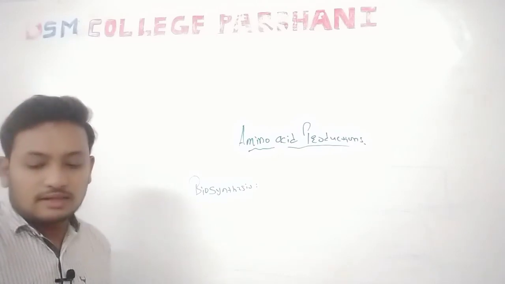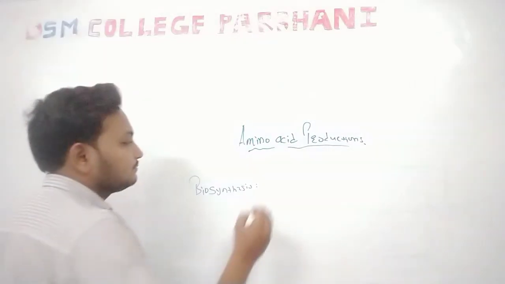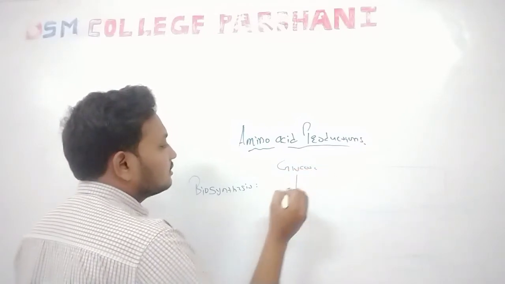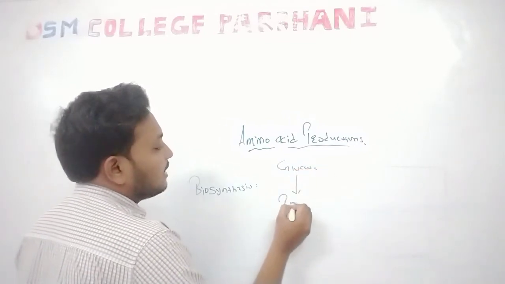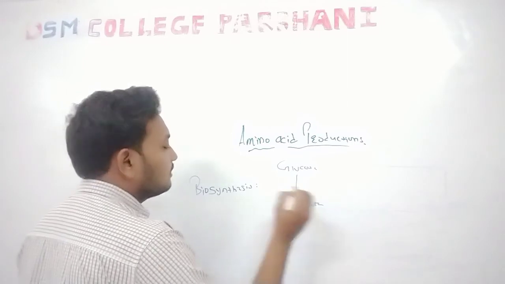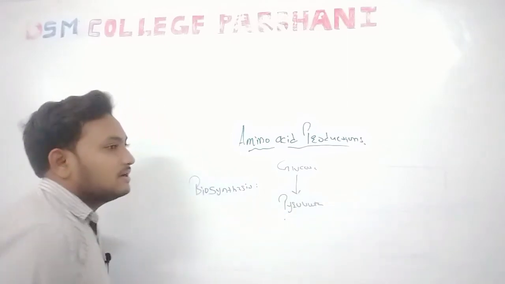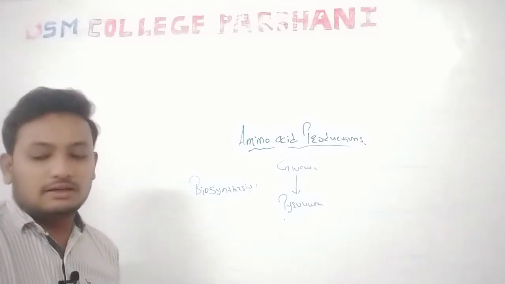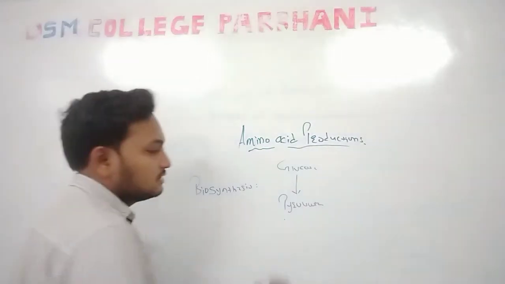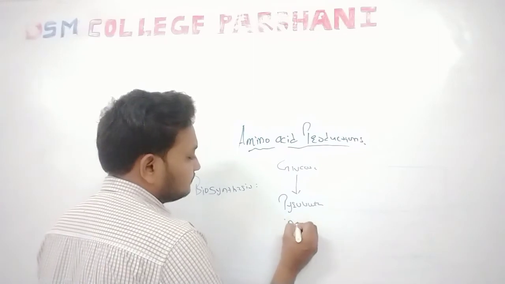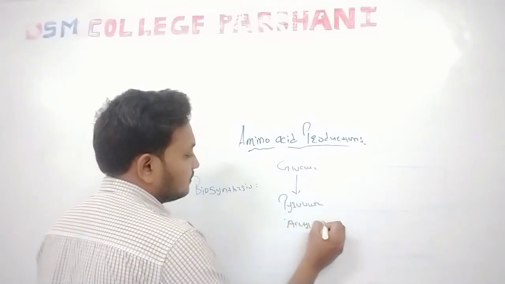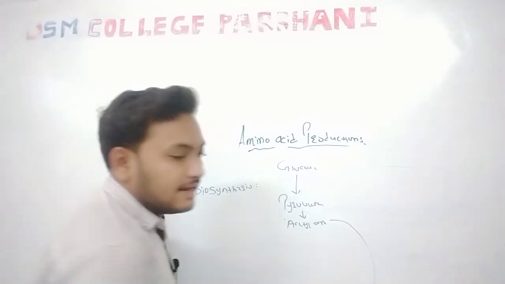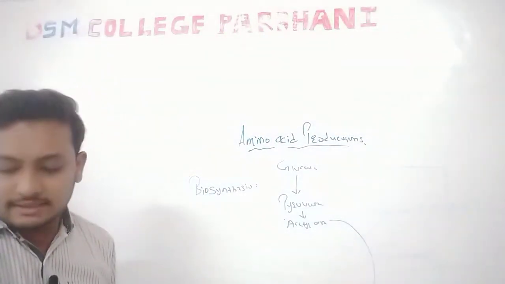We know that glucose, through the EMP pathway, is converted into pyruvate. This pyruvate, in the aerobic condition, is condensed with the acetyl molecule and converted into acetyl CoA. And then it goes to the TCA cycle, the tricarboxylic acid cycle.